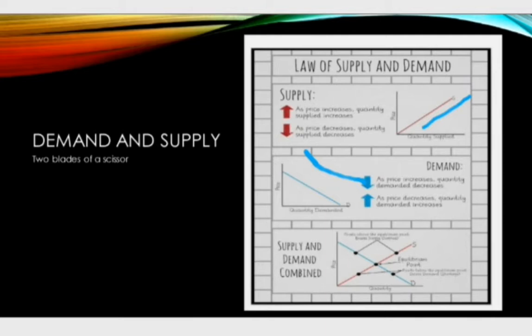Both demand and supply are two blades of a scissor, and the intersection of demand and supply determines the actual or equilibrium price in the market. That is, the point where demand and supply intersect is the equilibrium point, and the price corresponding to this is the equilibrium price, and the quantity corresponding to it is the equilibrium quantity.